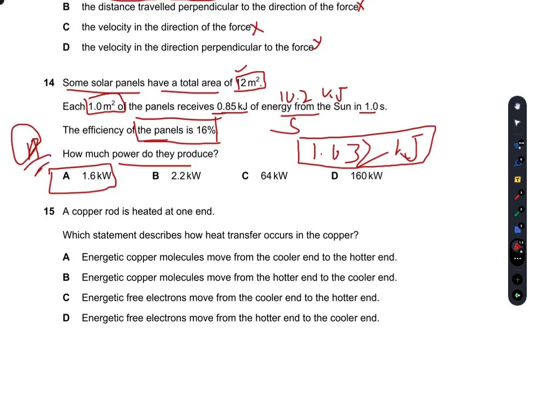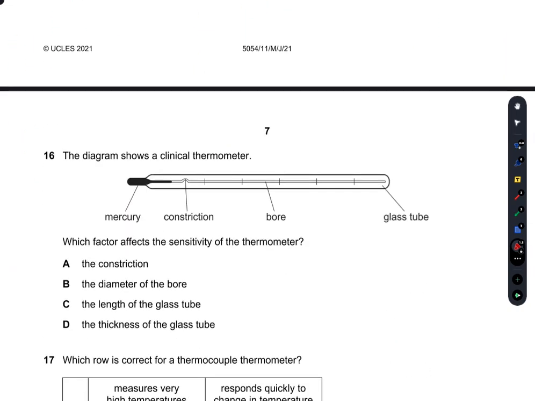A copper rod is heated at one end. Which statement describes how the energy transfer occurs in the copper? So the energetic copper molecules move from cooler end to the hotter end. No, the heat in metals is conducted because of the movement of the free electrons. Remember this. So both A and B are incorrect. Whereas the heat transfer occurs from a higher potential to the lower potential, from the hotter end to the cooler end. So yes, D is the right option.